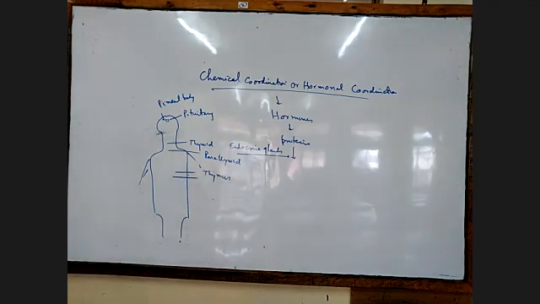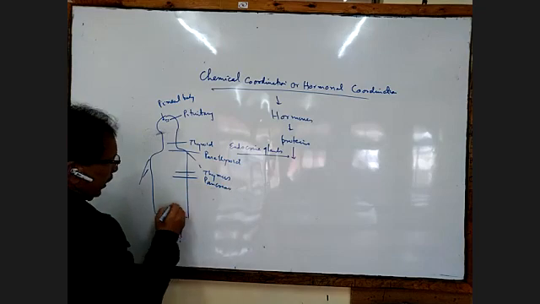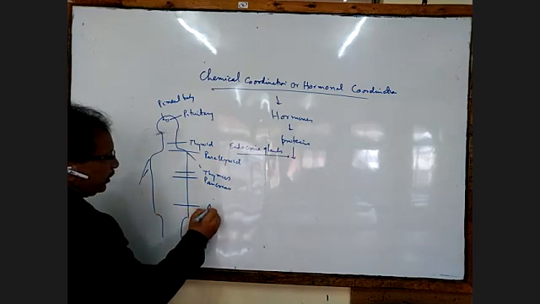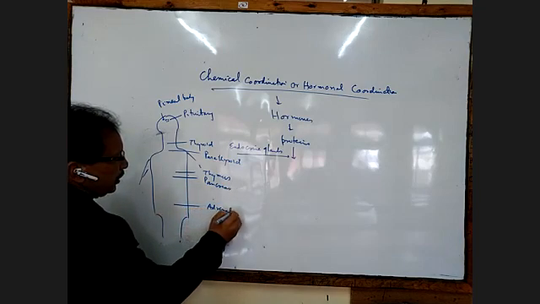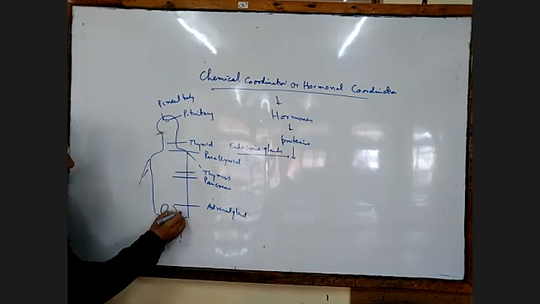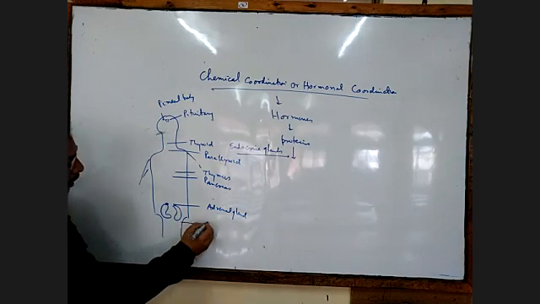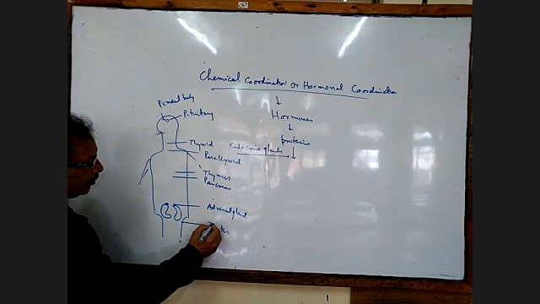Thymus will secrete the hormone known as thymosin. And we have the pancreas, and then the adrenal gland above the kidneys. Two kidneys are there, and above the two kidneys we have the adrenal gland. Then we have the testis or ovary.